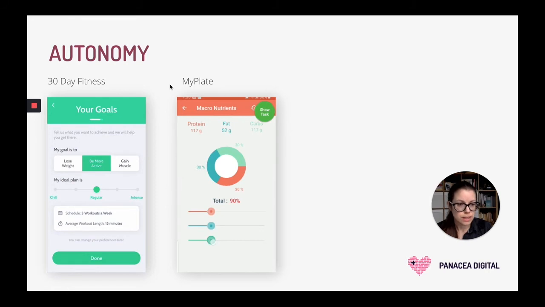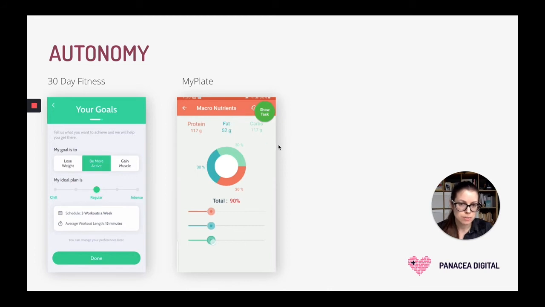The second example is an app called MyPlate. So this is a food tracking app. And here they are allowing people to choose targets for their nutrients. So they can choose the percentage of protein, fat, and carbs that they want to intake throughout the day. So this example actually came up in the user testing sessions that I had. And one participant was following a ketogenic diet. So that's a diet that involves having a high fat intake and low carbs intake.